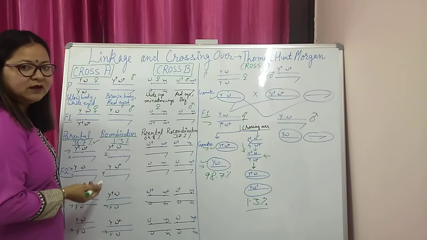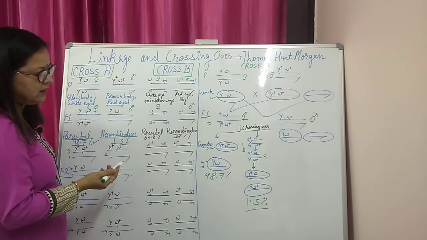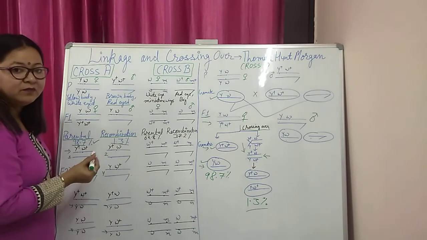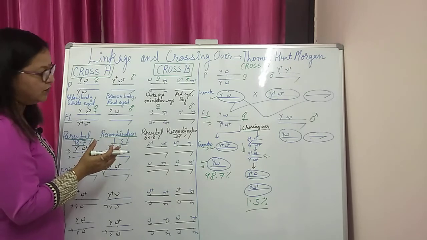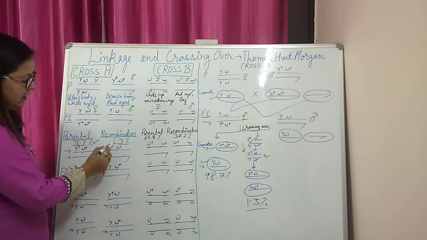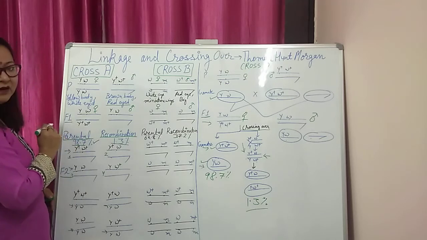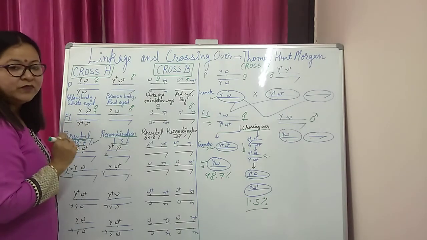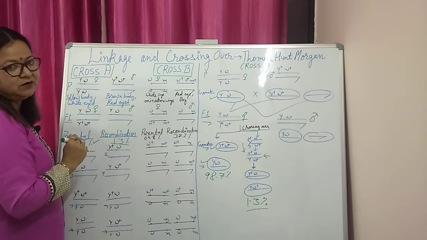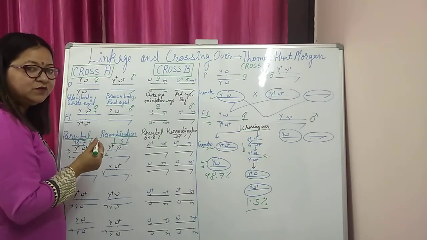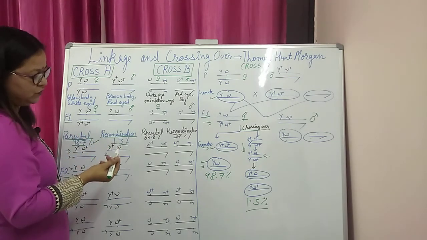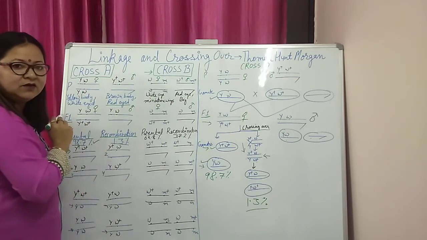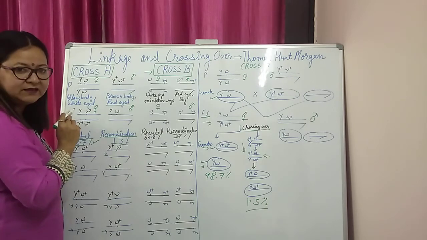Now Morgan's student explained the percentage of recombination to map the location of genes on the same chromosome. He explained if the recombination is 1.3%, it means the gap between these two genes on the same chromosome is 1.3 map unit. Now this map unit is used even for the Human Genome Project. Here Morgan performed another cross to explain linkage and crossing over better.